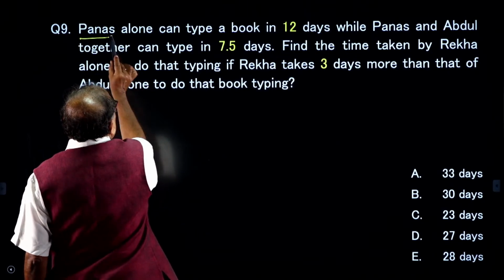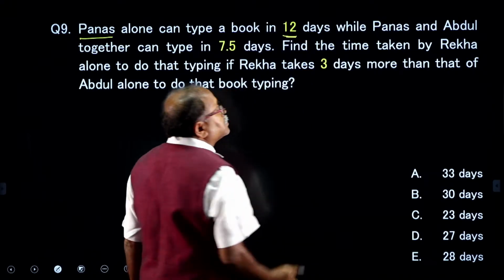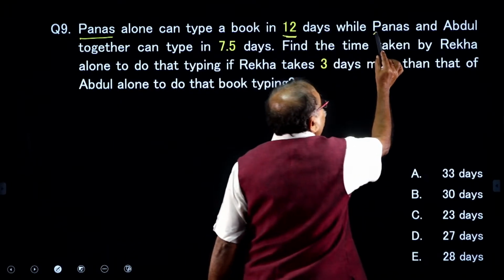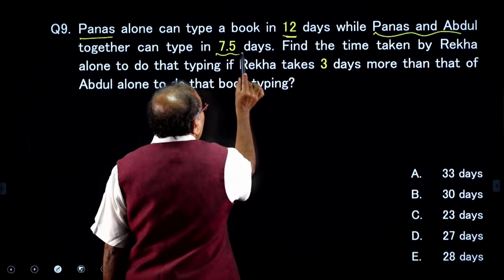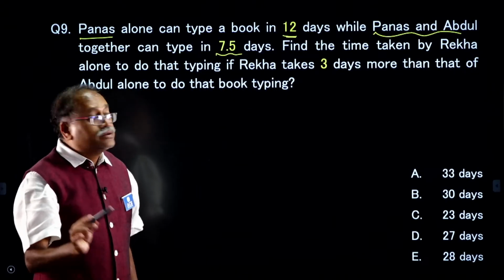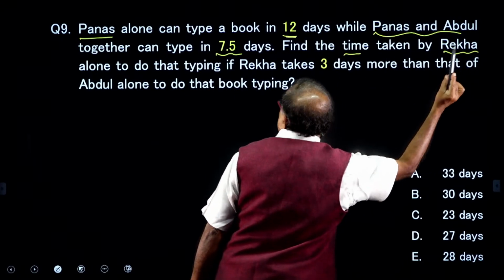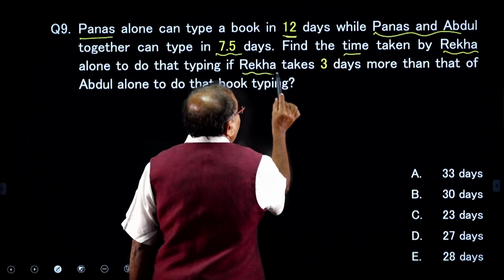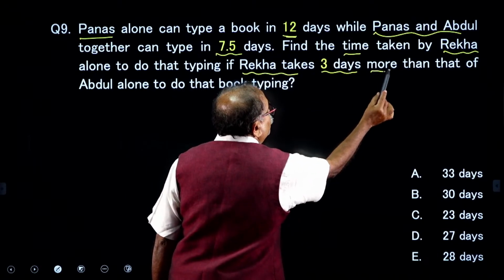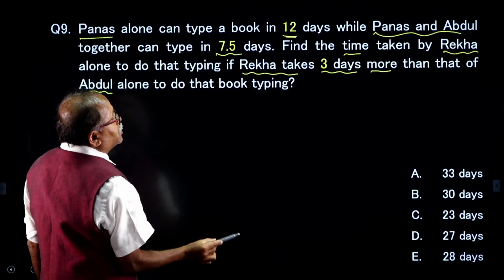Panas alone can type a book in 12 days, Panas and Abdul can together type the book in 7.5 days, and find the time taken by Rekha alone to do the typing if Rekha takes 3 days more than that of Abdul. Where is Abdul?